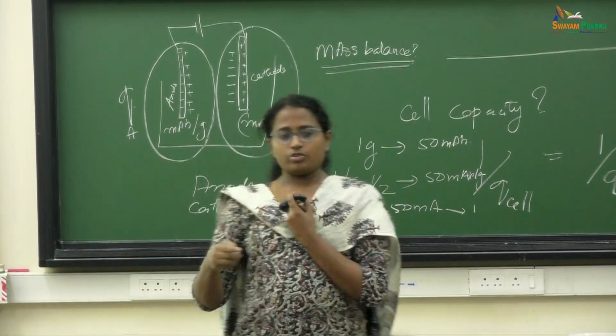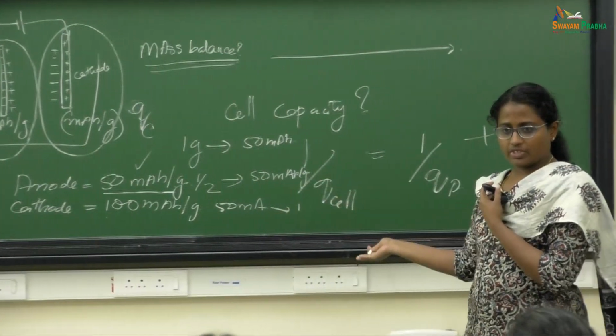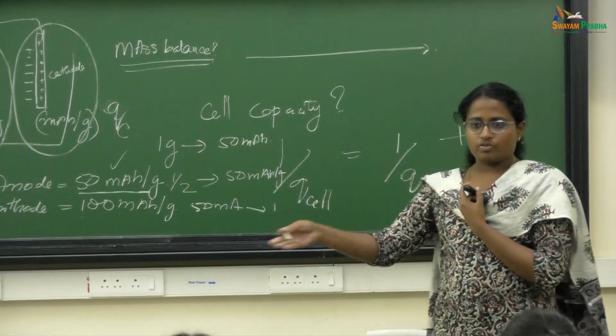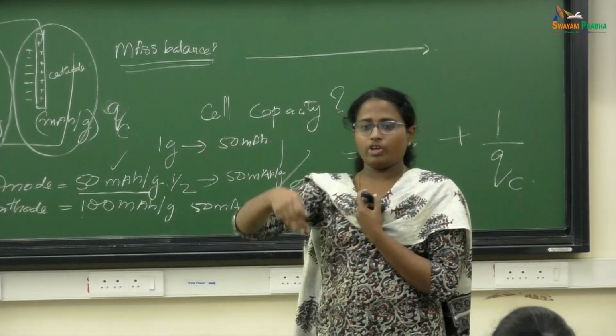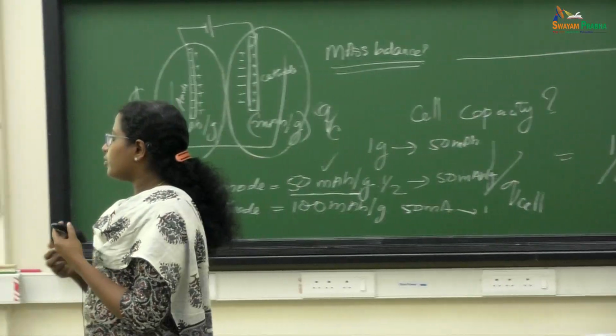So C by 2 means it will run for 2 hours, so you can apply 25 milliampere. So that is actually the amount of load you are putting in: the C rating is the current withdrawn or current applied.